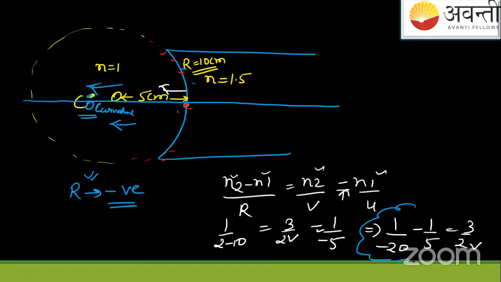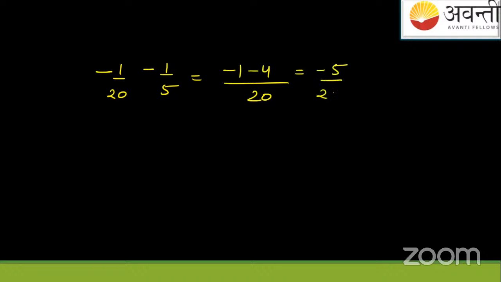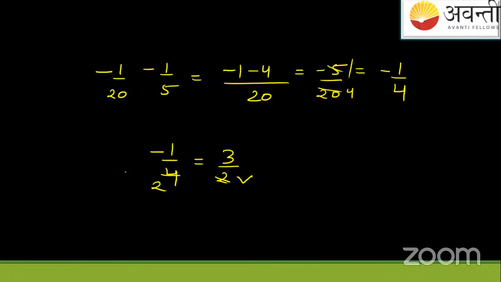If you will solve this thing, क्या मिलेगा आपको? Minus 1 by 20 minus 1 by 5. This will give you the answer as minus 5 by 20, which is equal to minus 1 by 4. ठीक है? If it is minus 1 by 4, this is equal to 3 by 2V. This is twice.